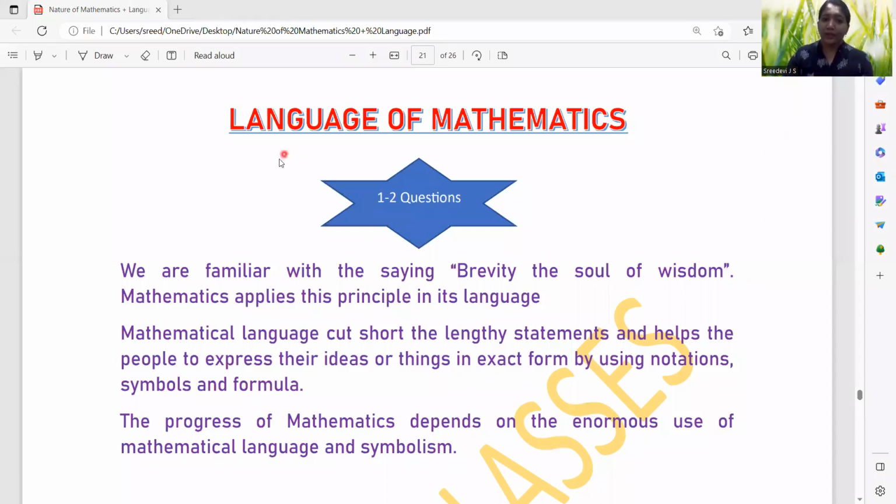Okay. So this topic actually in the CTET examination, there are 1 to 2 questions asked in every examination. Okay, that is the weightage of this section. Okay, everyone. So let us start.